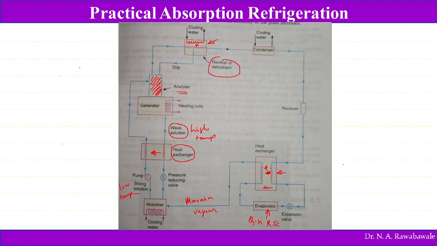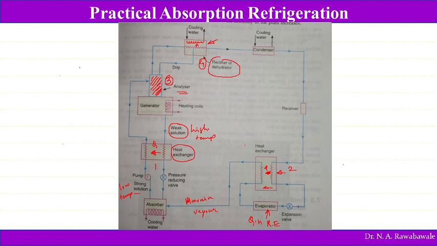Only the hot weak solution from the generator is passed into this heat exchanger, where it gives its heat to the strong solution. So here two heat exchangers are used, heat exchanger number 1 and heat exchanger number 2. Then the third addition is the analyzer, and the fourth is the rectifier or dehydrator. These four things are added into the vapor absorption refrigeration system to make it a practical refrigeration system.